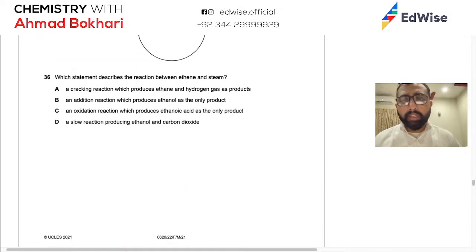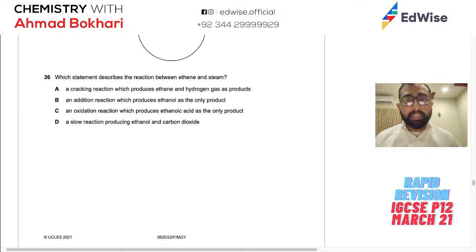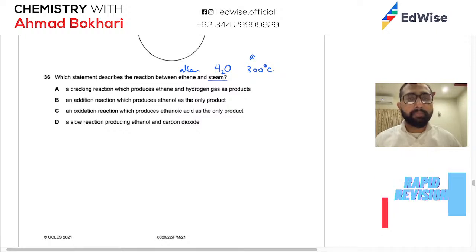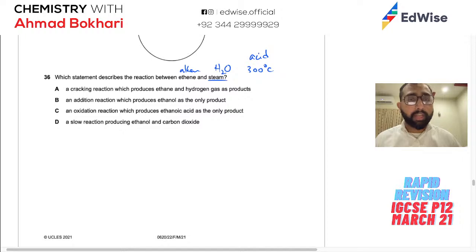Which statement describes the reaction between ethene, alkene है, और steam? High temperature है, जो कि 300 डिग्री सेल्सियस होता है. फॉस्फोरिक एसिड कैटलिस्ट होता है. IGCSE people need to remember that. ओ लेवल्स people just need to remember कि एसिड होता है, ठीक है. तो this is addition reaction. ये सारी बातें आपके माइंड में these connections should light up when you see a question like this. ओके, what's happening here? It's an addition reaction, yes, which produces ethanol as the only product.